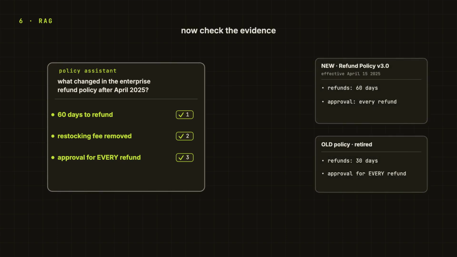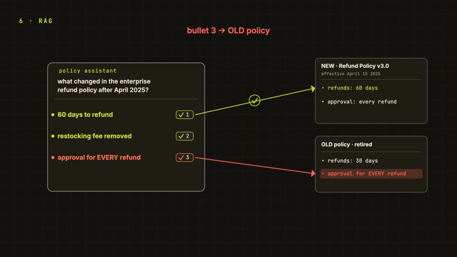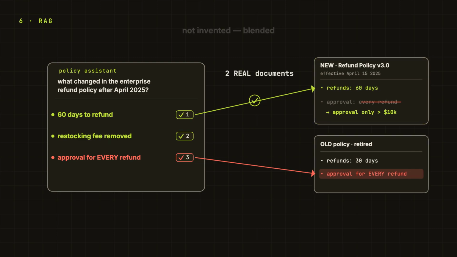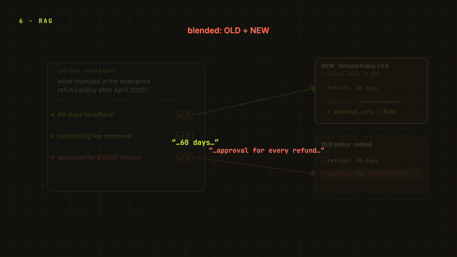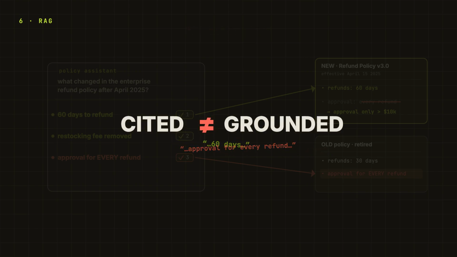But now look at the evidence. The 60-day part is from the new policy. The approval for every refund part is from the old policy. The new policy actually says approval is needed only above 10k dollars. So the model did not invent nonsense from nowhere. It did something more annoying. It mixed two real documents and produced a wrong answer.